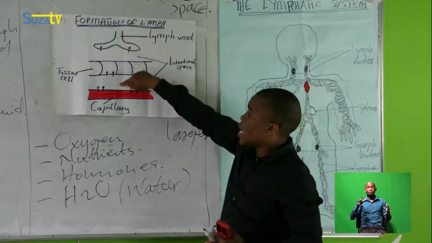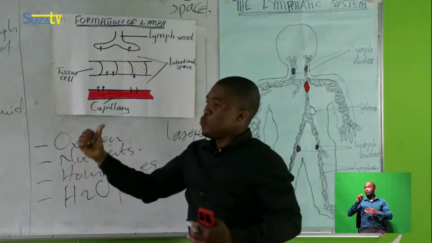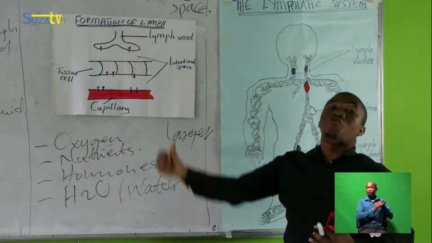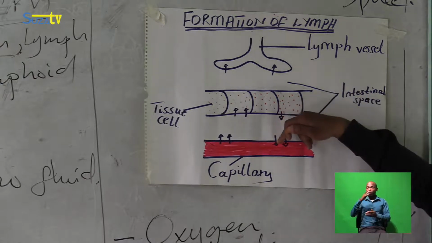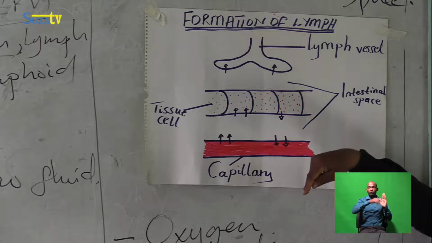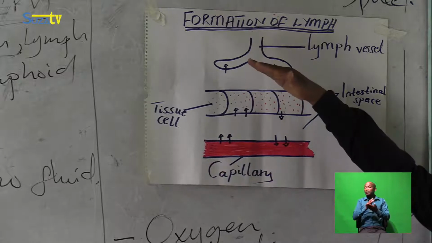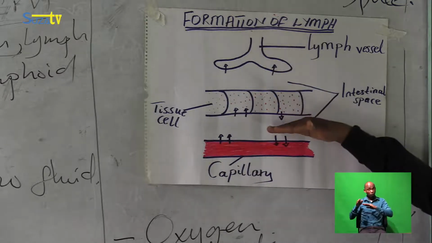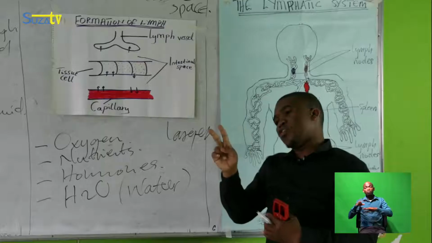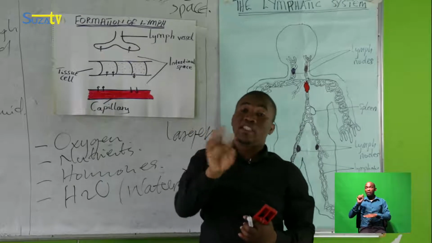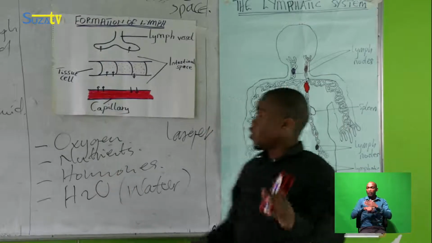The water that already diffused to the interstitial space is forced to move back into the blood. That's why you see some water with the arrow pointing inside the capillary. So as some substances move out of the blood capillary, some substances move back in, because these two regions differ in their concentration gradient, both the concentration of solute and of solvent.